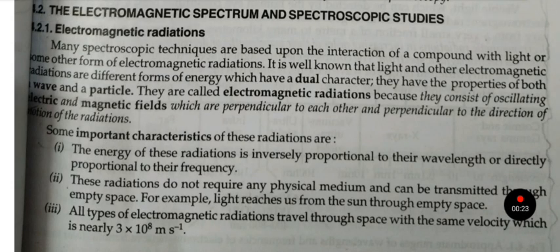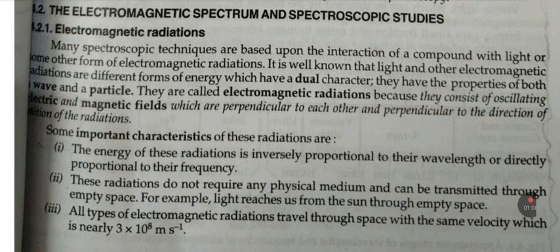The electromagnetic spectrum and spectroscopic studies. Electromagnetic radiation. Many spectroscopic techniques are based upon the interaction of a compound with light or some other forms of electromagnetic radiation. It is well known that light and other electromagnetic radiation are different forms of energy which have a dual nature. They have the properties of both a wave and particle. They are called electromagnetic radiation because they consist of oscillating electric and magnetic fields which are perpendicular to each other and perpendicular to the direction of motion of radiation.